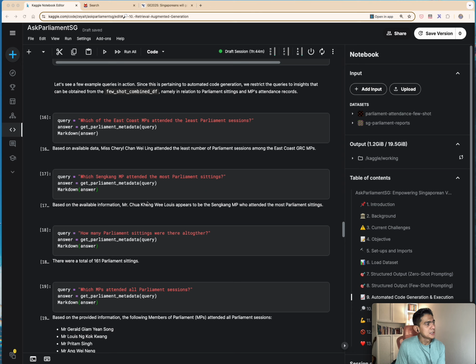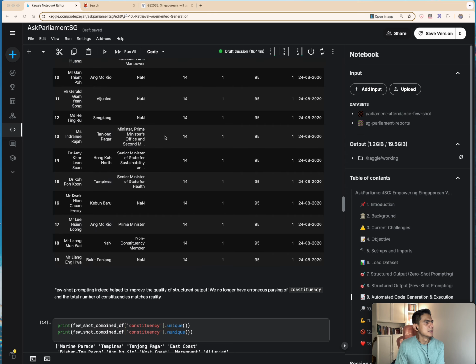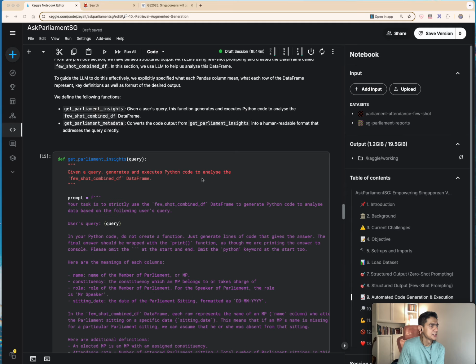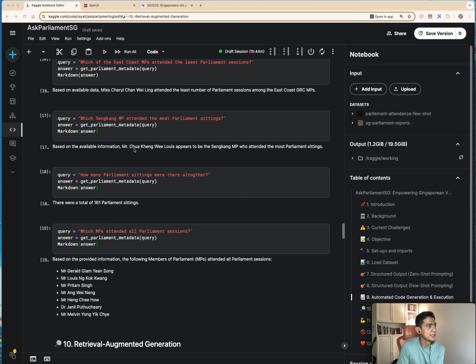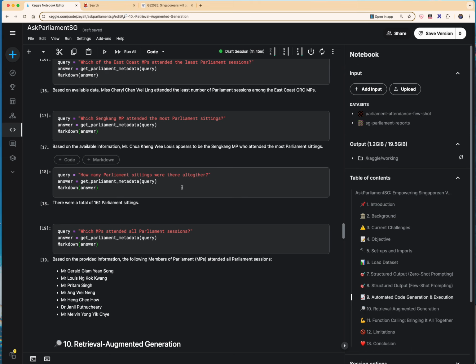It's a similar question, and it's also able to, under the hood, generate the Python code that helps to pull out the answer from this data frame. And it's able to correctly do so, with this particular MP being indeed the one that attended the most sittings from Sengkang constituency.